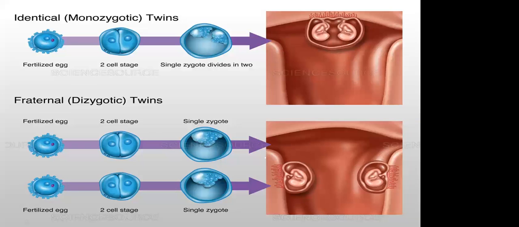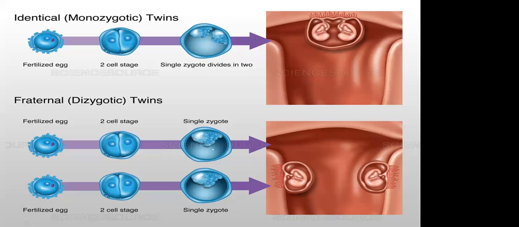Okay, questions. Ma'am, we know there are 208 bones in the pregnancy time, where do they disappear? Oh, I need to look into that, Raghavi. Okay, I'll look into that and I'll let you know.